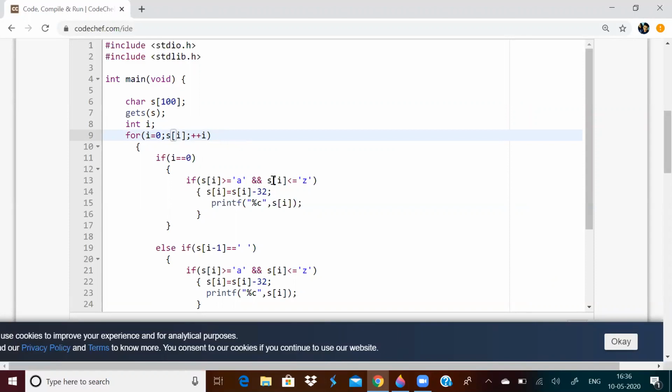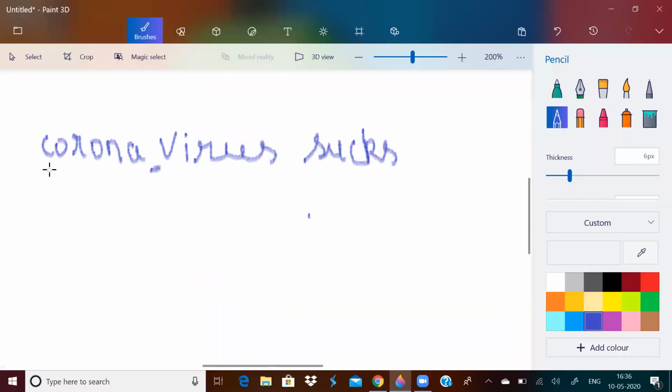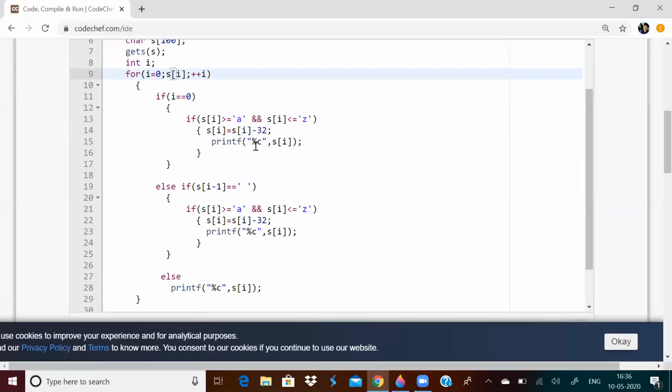So I'm running a loop and I'm checking if i is equal to 0. That means I am at the first character. Now the first character, I have to make it capital. How to check if it is capital or not? Check the ASCII range. If it lies in the lowercase letter range, that is if s of i is greater than or equal to small a and s of i is less than or equal to small z, then you make s of i equal to s of i minus 32.